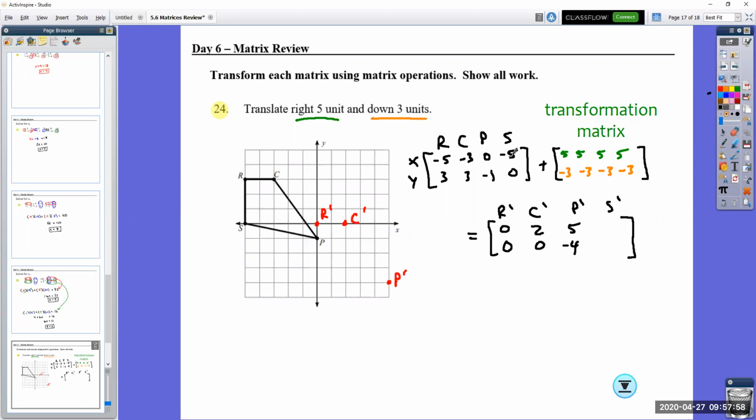And for S, we have -5 plus 5, we get 0. 0 plus a -3 is -3. We're saying that we should go x value of 0, y value of -3 right there. And that's S prime. So from S, 1, 2, 3, 4, 5, down 1, 2, 3. Yep, and we can connect those dots. Not as straight as I like it, but it's good enough for right now.